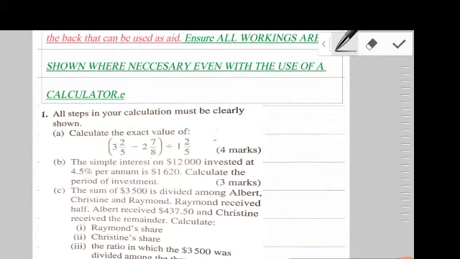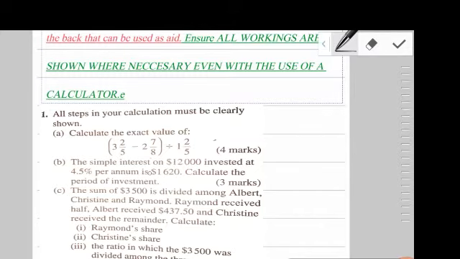All right, so we're going to work out part B here that talks about the simple interest on $12,000 invested at 4.5% per annum is $1,620. We are to calculate the period of investment. All right, so this is a consumer arithmetic question, and we're looking for the period of investment. And we are told that the simple interest on $12,000 invested at 4.5% per annum is $1,620.